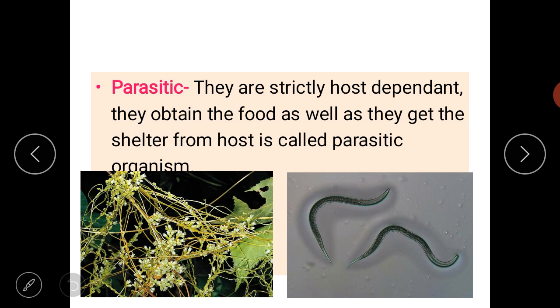Parasitic organisms means these organisms live on other living organisms' body, okay, or inside the body of other organism. They need live host for fulfilling their basic need of food. They are called as parasites. They are strictly dependent on the host, means other living organism, and they obtain the food as well as they get the shelter from host is called parasitic organisms. In small kids you can see there is an occurrence of one parasite called as worms, roundworms. They live in the intestine of small kids.